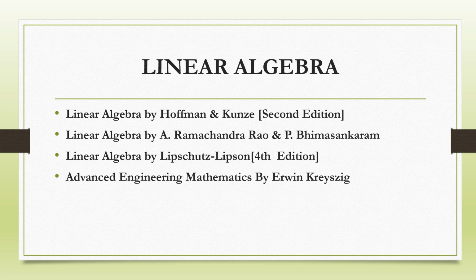The fourth book is Advanced Engineering Mathematics by Erwin Kreyszig. In this book, you can find inner product space, orthonormal basis, quadratic forms, reduction and classification of quadratic forms. And for practice, you can refer to Schaum's Outline, second edition. So these are the important books of linear algebra and the subtopics are already told to you.